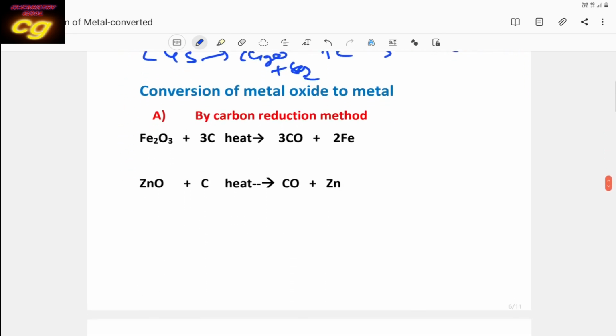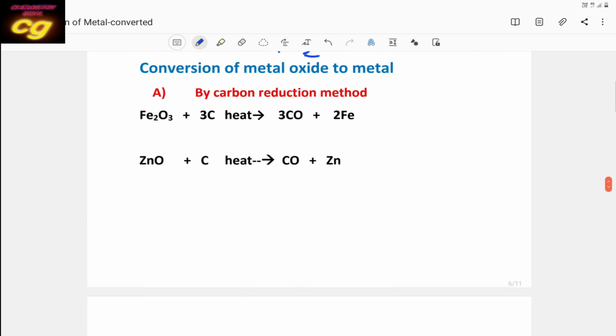Then after conversion of the ore into oxides, the next step is conversion into metal, and this is mainly reduction. What are the reduction processes? The first is carbon reduction, reduction by using carbon.